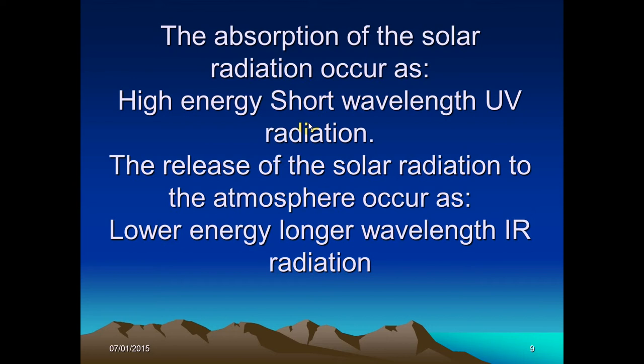This radiation which is reaching the earth's surface strikes in the form of UV radiation, which is high energy, shorter wavelength radiation, and sooner or later this amount of energy is re-emitted in the form of IR radiation, which is longer wavelength and lower energy radiation.